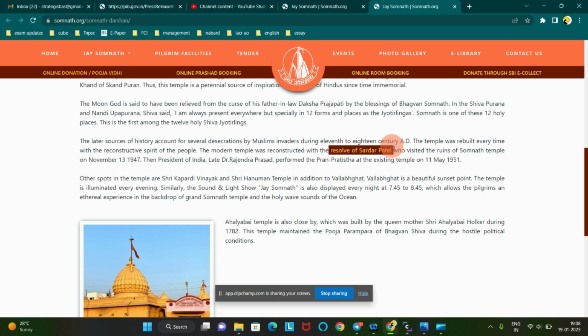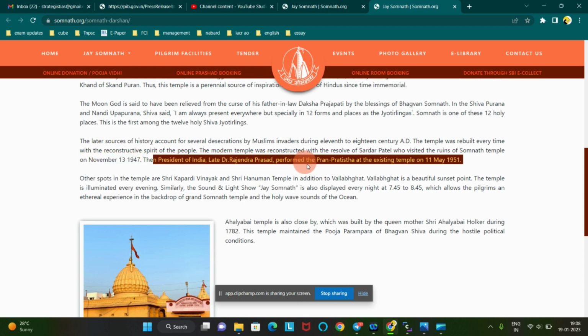So here a personality is also coming, so we should note down this point. Sardar Patel visited the ruins of Somnath temple on November 30, 1947. Then President Rajendra Prasad performed Pran Pratishtha at the existing temple in May. This personality name is important and what they did is important, but this date is not important.